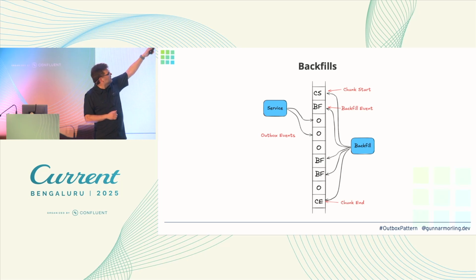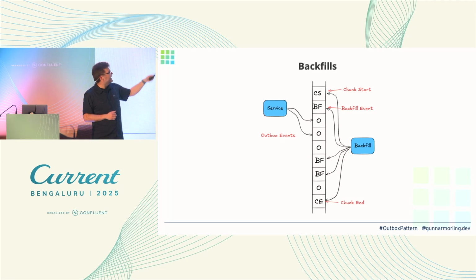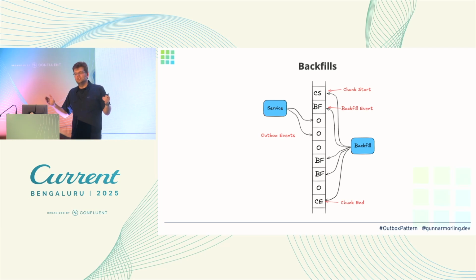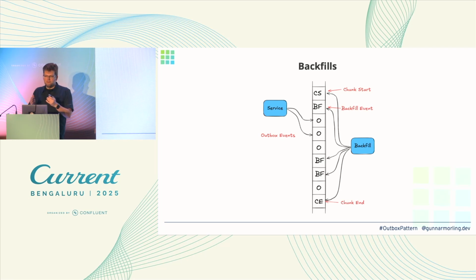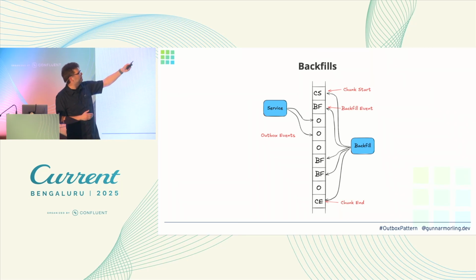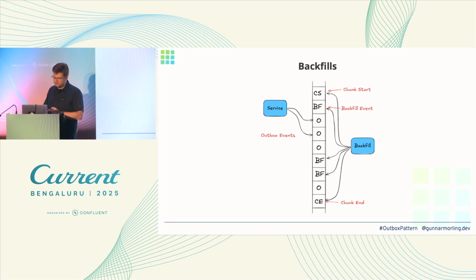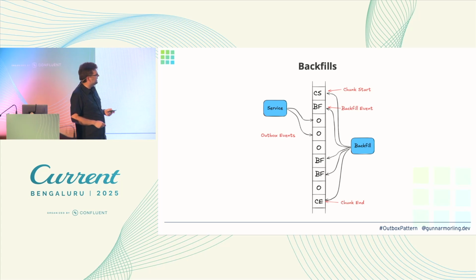So essentially, what this backfill process would do, it inserts marker events into this Outbox table, this chunk start and chunk end events. So this gives us a windowed view onto our Outbox structure. And now within those chunk windows, it would do those backfill events. So I don't know, it would backfill all the purchase orders for a specific time range, for instance. So we have this demarcated between those chunk start and chunk end events.